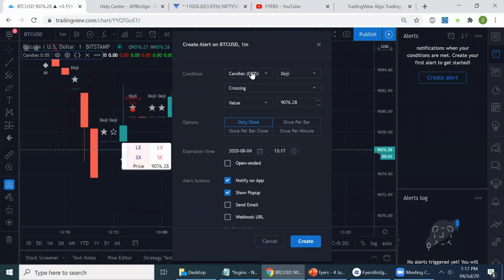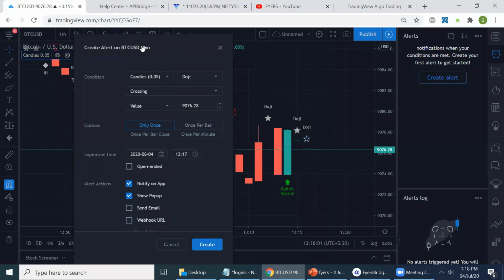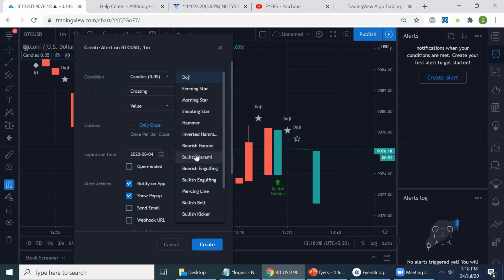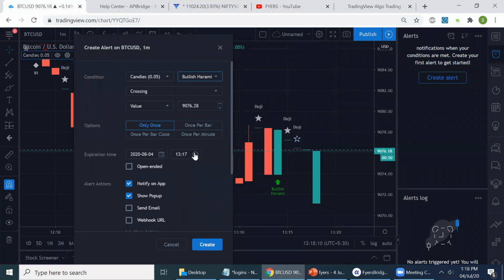Okay, so bullish Harami was the recent one. Now see, we have an option here of once per bar close. So I can create a trigger to trade only when the candle completes, not in the middle of the candle, because as the data keeps coming, the pattern will change actually.